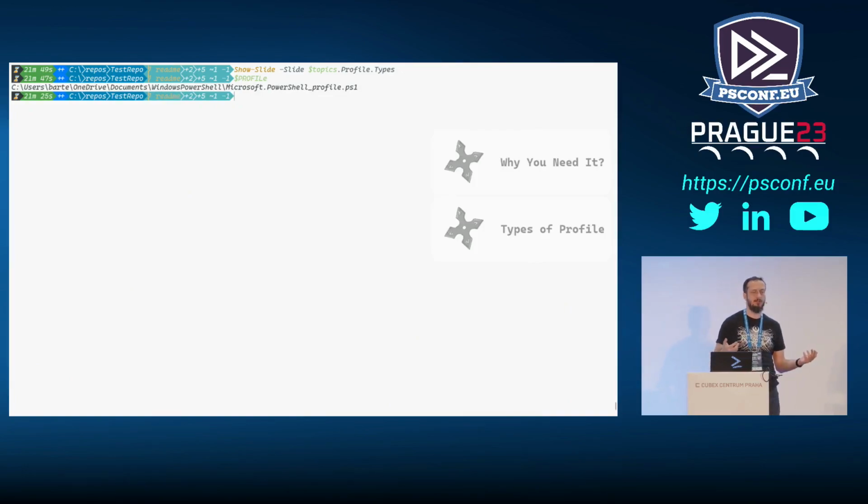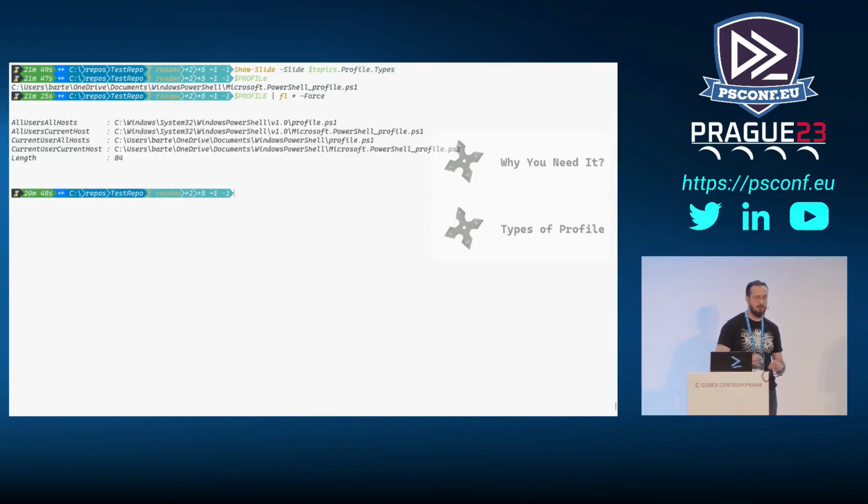Other hosts that you can have: the PowerShell console within VS Code will be a different host. PowerShell ISE will be a different host. And obviously the console one that we are using today is also a different host. To cater for that, the PowerShell team decided, okay, we need to help people discover those. So this is a string variable, but it has some properties that help you see more than that, because we have at least 4 profiles handy.